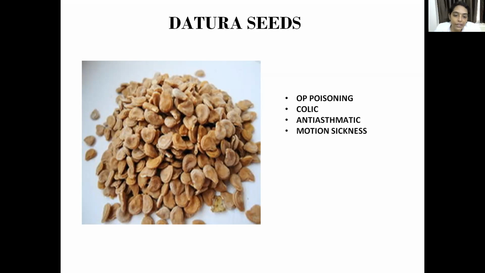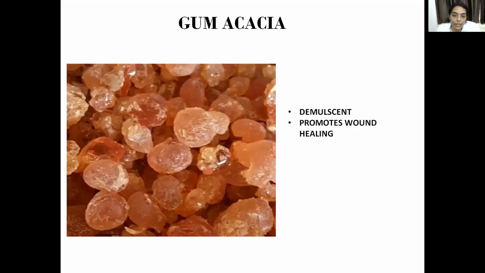So how do they appear? They appear yellowish brown and they resemble chili seeds. Okay. So atropine, scopolamine and hyoscine are obtained from datura seeds, and these are the uses. OP poisoning, and for scopolamine you can write motion sickness.